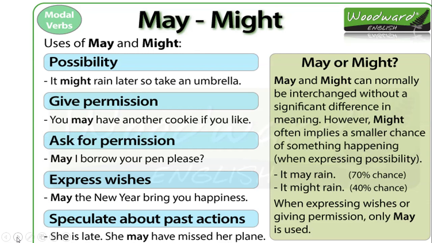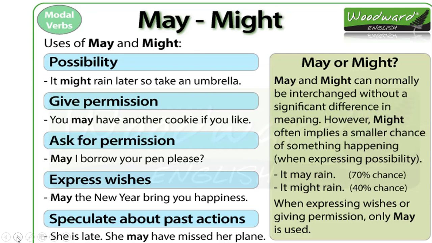Fine. So let's read the examples. May the new year bring you happiness. May God bless you. May you be blessed with a son. So these are all examples of wishes, faith, or you can say hope. So in these cases we are going to use may.